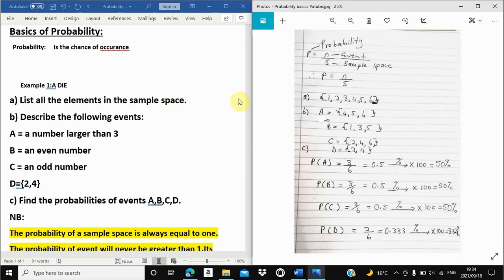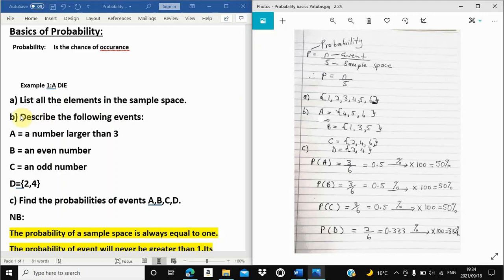Now, all elements will be 1, 2, 3, 4, 5, 6. We have 6 events in a die. You will never have 7 events in a die. A die starts from 1 to 6. So in total we have 6 events.